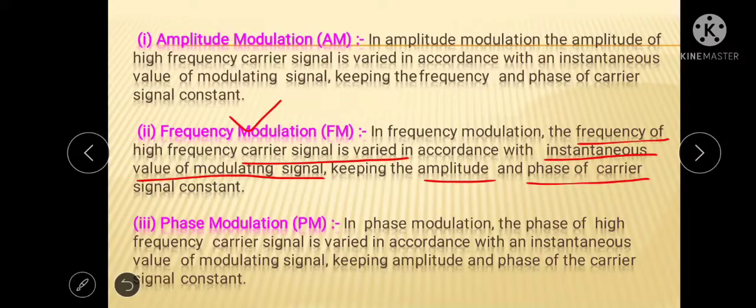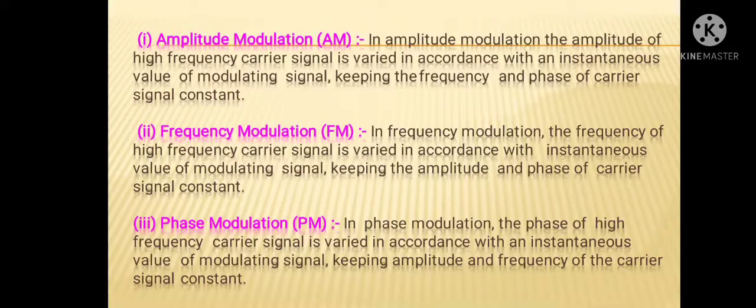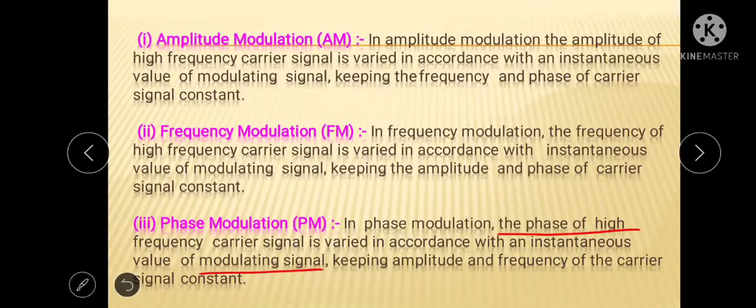In FM, the frequency of the carrier signal is changed, and its amplitude and phase are kept constant. And in the third type, phase modulation, the phase of the high frequency carrier signal is changed in accordance with the instantaneous value of the modulating signal. The amplitude and frequency of the carrier signal are kept constant.